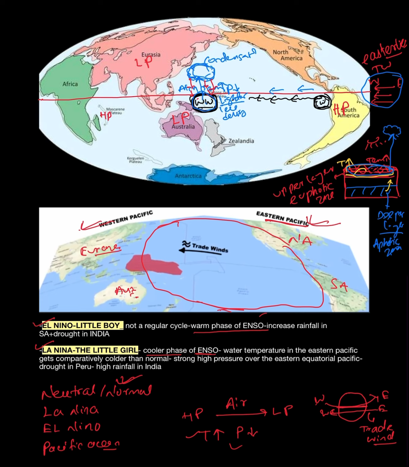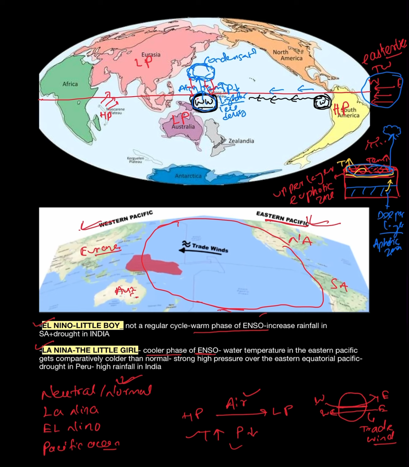And as we know, air will move from higher pressure area to lower pressure area. That means in the normal condition also, from high pressure Mascarene Island, the air will move towards the India part, because in Eurasia low pressure will be there.